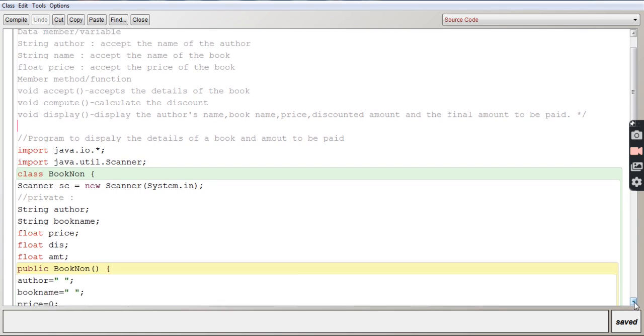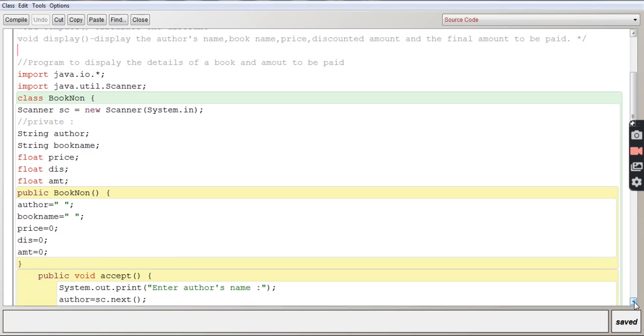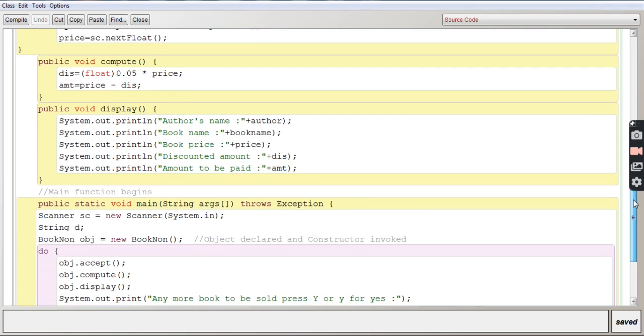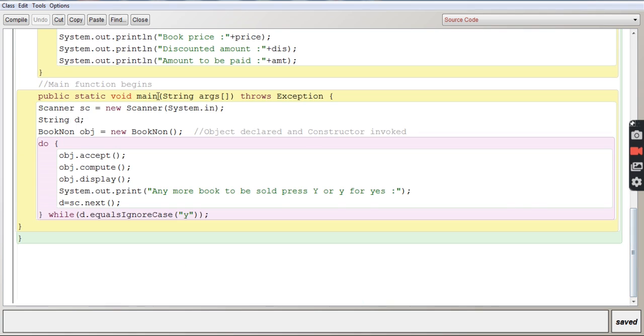And as you know, in a constructor program, the name of the class and the name of the constructor should be the same. So this is the name of the class and this is the name of the constructor. See, book name non and book name are both the same, and the program in a constructor always starts from the main function. So this is the main function over here.